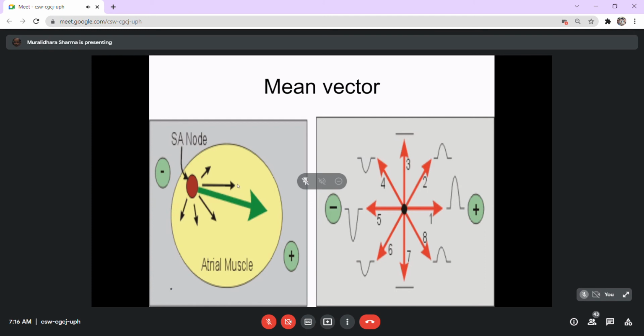So you record these currents in different directions, and if you theoretically draw a perpendicular line from this, you can even finalize the final current flow. And this finalization of the current flow is what we call the axis, the mean vector. I think if you remember what you studied in physics in PUC, this can be understood easily.